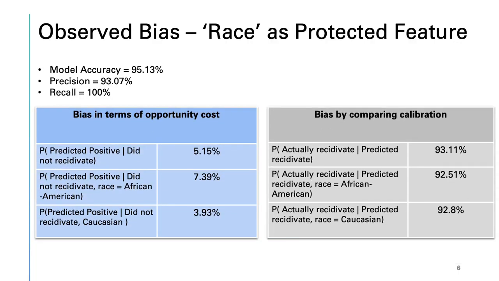Now we retrained our model while keeping the race as a protected feature. In this case, we had to sacrifice some of our accuracy as it went down to 95.13%. The precision this time was 93.07% and the recall remained 100% like before. Now when we calculated the same 2 metrics as mentioned in the previous slide, the results were almost similar with no significant changes in any of them. Both of them remained almost consistent even when the race feature is treated as a protected one.